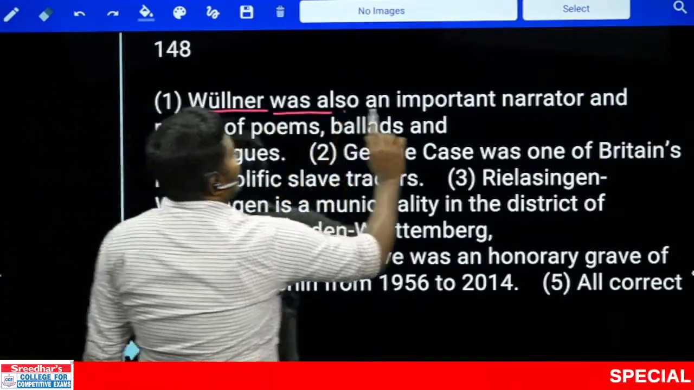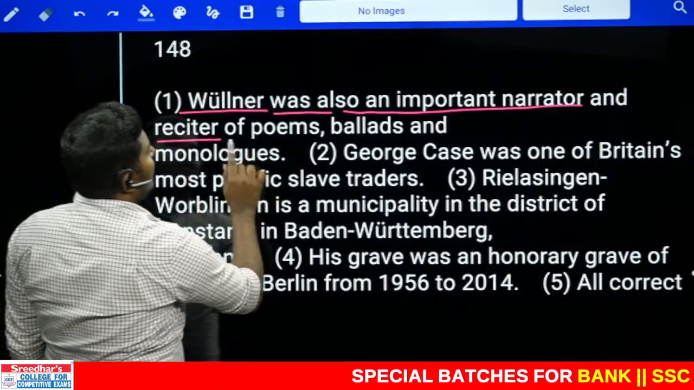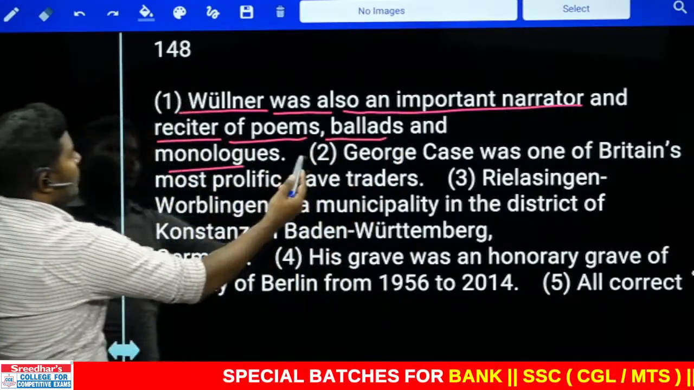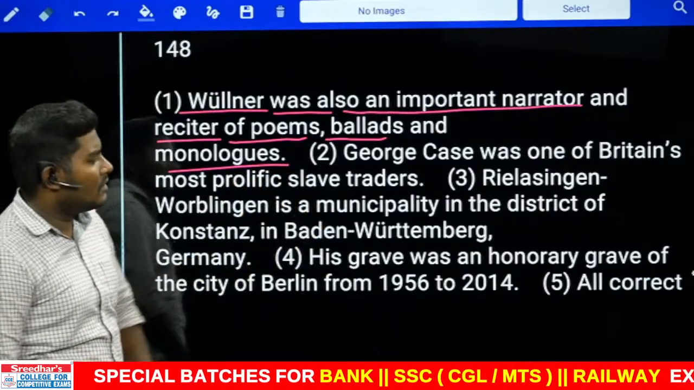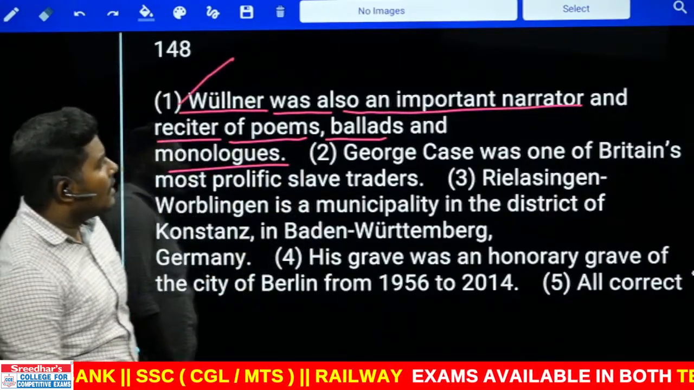Vilna was also an important narrator and a reciter of poems, ballads, and monologues. Poems, ballads, monologues, they are all the words of literature. Different types of poems. Okay. First one looks good. Look at the second one.